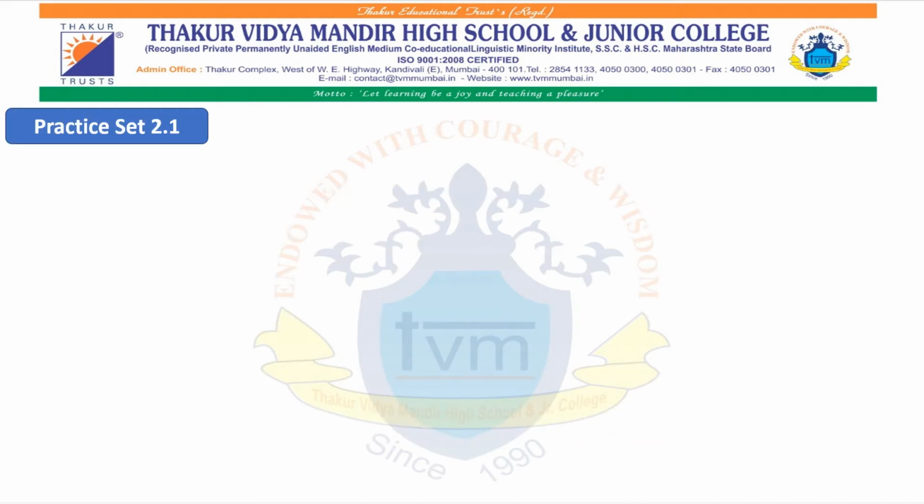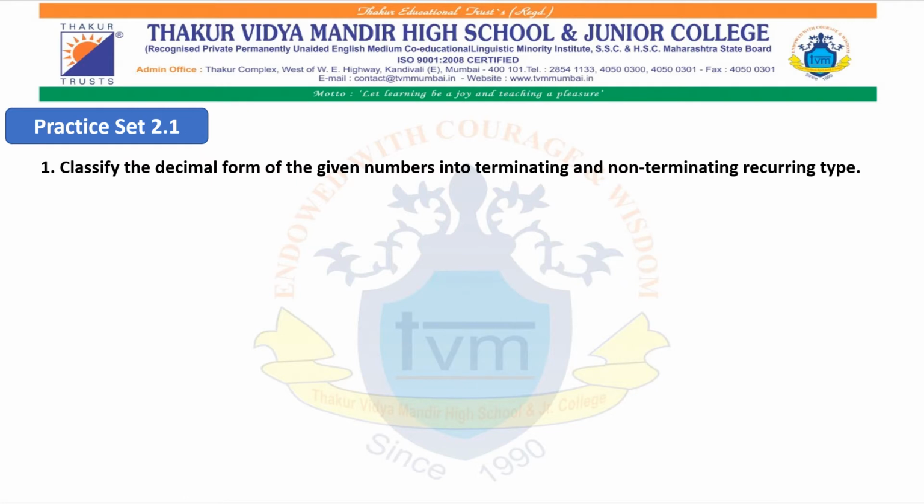Let us start with Practice Set 2.1. Main question 1. Classify the decimal form of the given numbers into terminating and non-terminating recurring type. If you remember, in your lower class, we had studied terminating type of numbers and non-terminating type of numbers. Let us revise them first. Terminating type of number means those numbers which have a finite number of digits after the decimal point, and non-terminating recurring type means the digits after the decimal point keep repeating themselves infinitely.